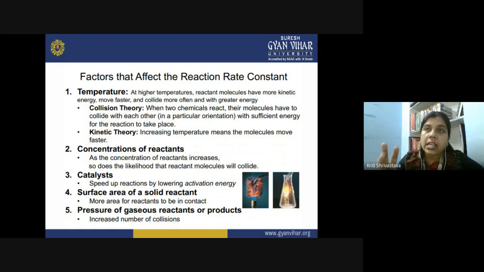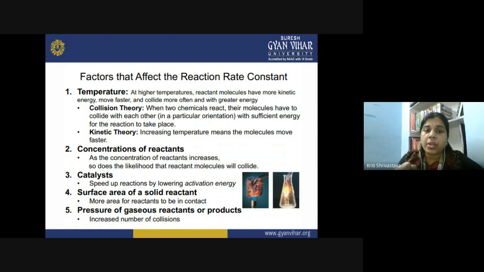When these three conditions are met, only then will there be the formation of product. So, according to this theory, when you increase the temperature, there are more collisions, more chances of a proper collision and a collision with proper energy. So more product will be formed, and you will see an increase in the reaction rate.